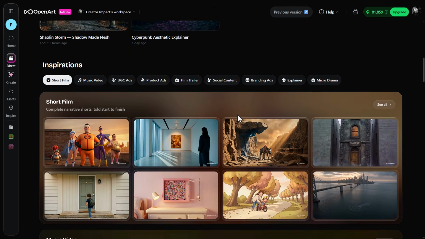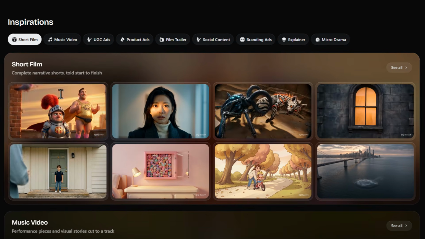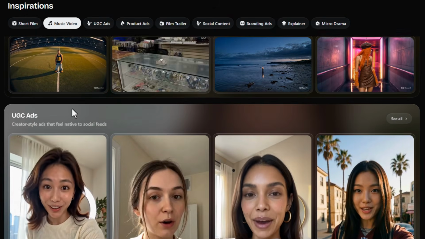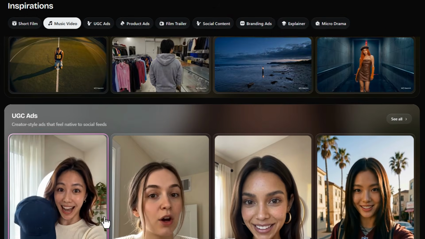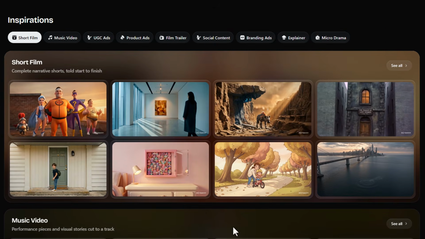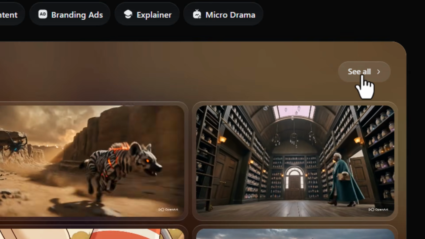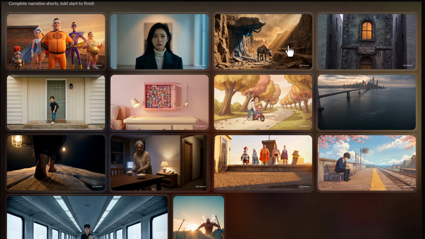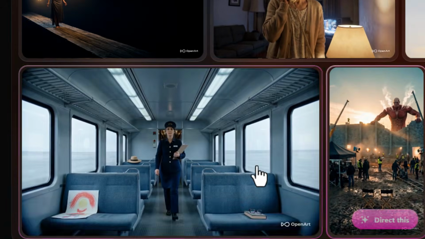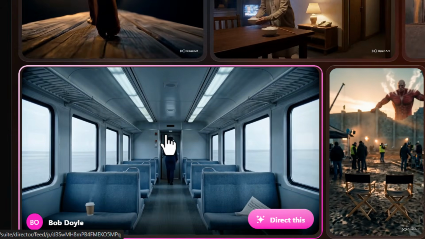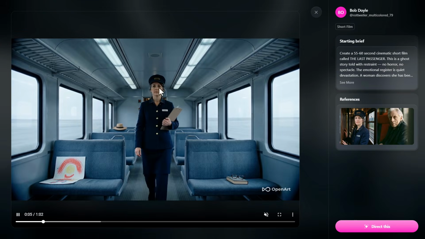So if you go to the Director section, you notice there's some short films up the top here, music videos, UGC ads. So anything that you're looking to get some inspiration from, you can basically find here. Now, if I come in to say short film, I can go to see all and bring up all of the short films here. There is The Last Passenger. If I click on that, for one, you can actually just sit and watch the short film.